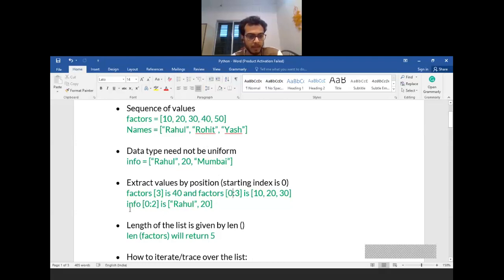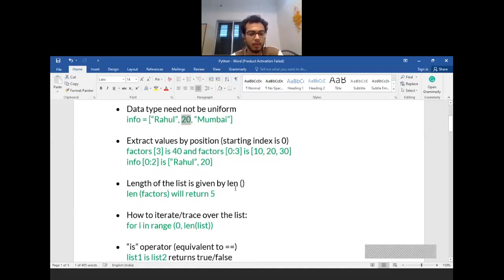And let's say for this info, if I write 0 colon 2, what it will give me back is the 0th position element and the first position element, which is Rahul and 20 over here. If I write 3, what it will give me back is the 0th position element, the first position element, and the second position element.